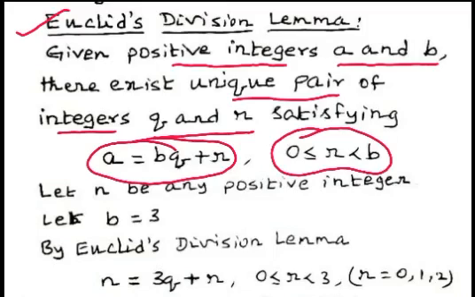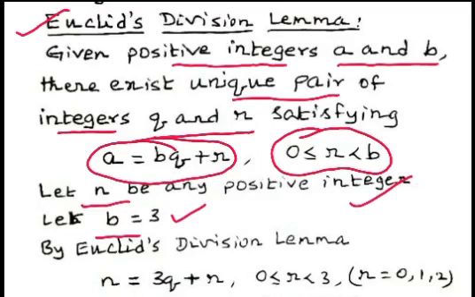Now, let us consider the values a and b. A is taken as n, and n is any positive integer. In place of a, we have taken n, and b is taken as 3.